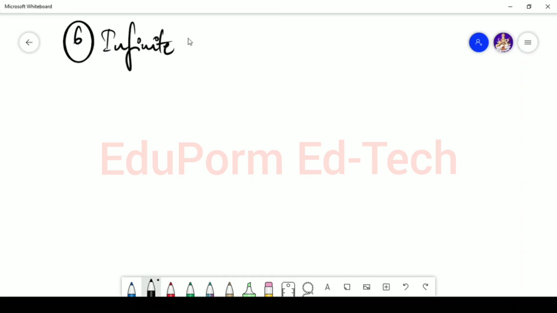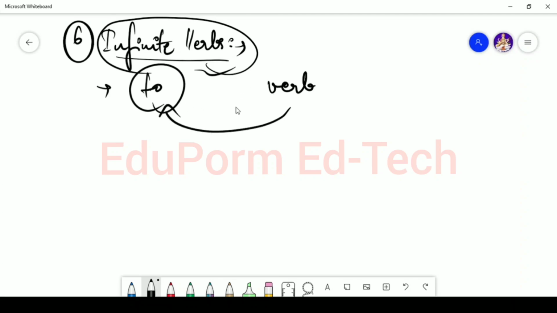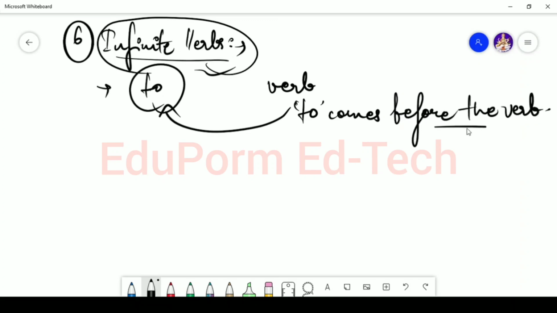Infinite verbs. Now what do you mean by infinite verbs? If any verb makes use of to, or if to comes before the verb, okay, so what are infinite verbs? Infinite verbs are basically when it has to do with the verb. If to comes before the verb, in that case those verbs are basically considered to be infinite verbs.